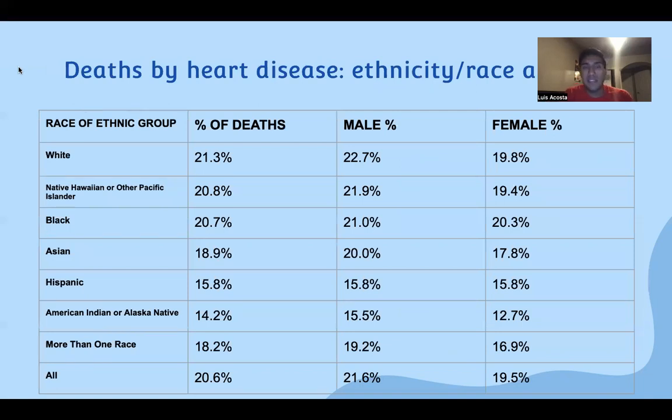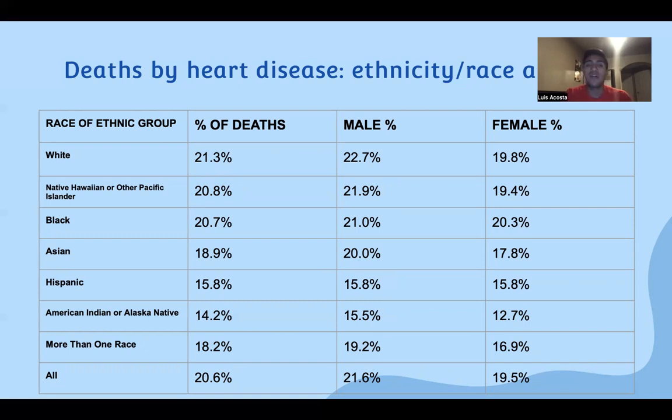So here we're going to speak about the deaths of heart disease by ethnicity or race, and here are statistics about the differences between males and females as well. As we can see, the leading group in the United States from heart disease are the white individuals, followed by the Native Hawaiians or other Pacific Islanders. And then we have Black individuals, Asian individuals, Hispanic individuals, American Indian or Alaska Native individuals, and individuals with more than one race.